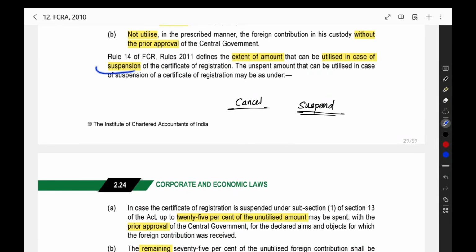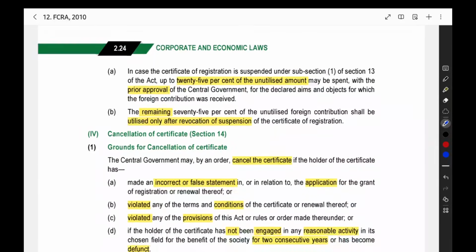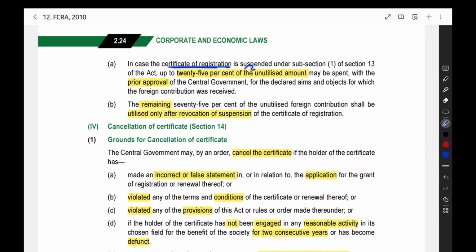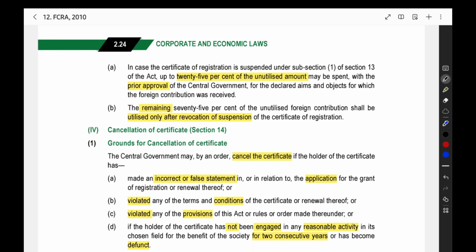Then during suspension, how much amount can you utilize? If your certificate of registration is suspended, up to 25% of the unutilized amount may be spent with the prior approval of the central government. Remaining 75% shall be utilized only after revocation of suspension of the certificate of registration.